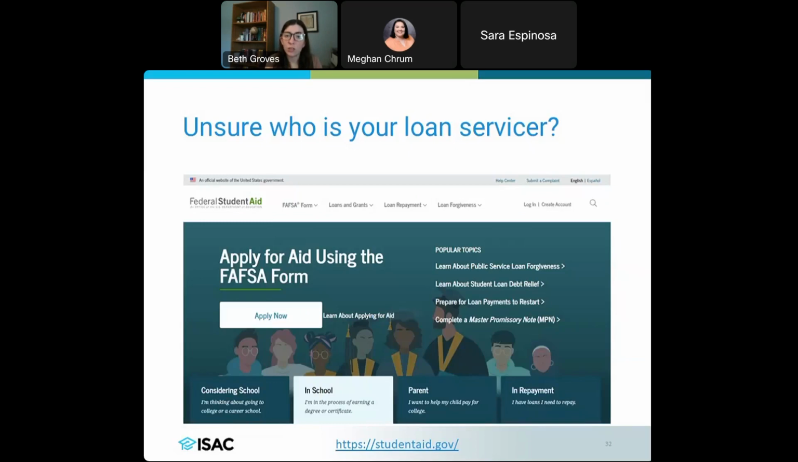So if you're not sure who your loan servicer is, like I said, you can go to studentaid.gov. You can see your dashboard to see how many loans you have, and it will tell you what your loan servicer is on your studentaid.gov account as well. You'll just need to log in with your FSA ID to be able to see this information on studentaid.gov.